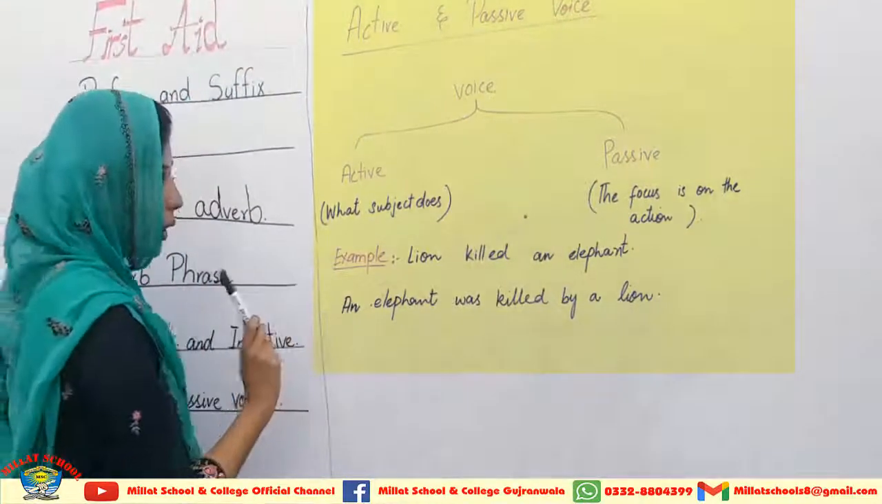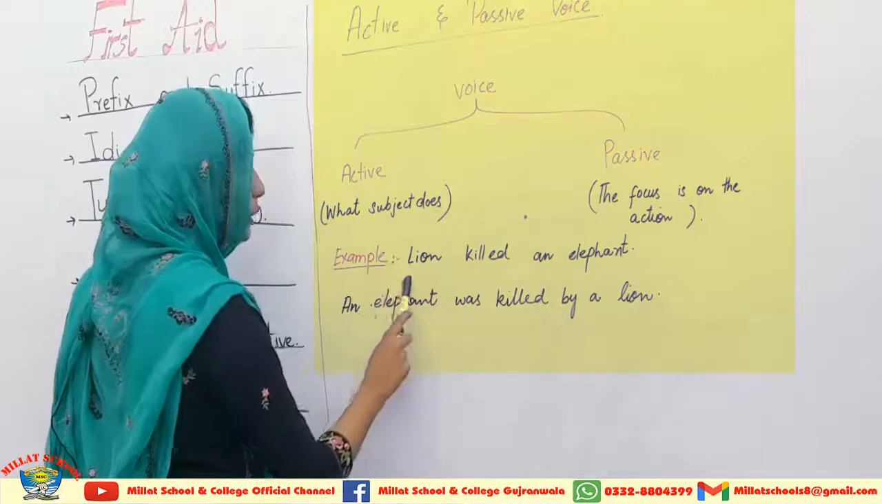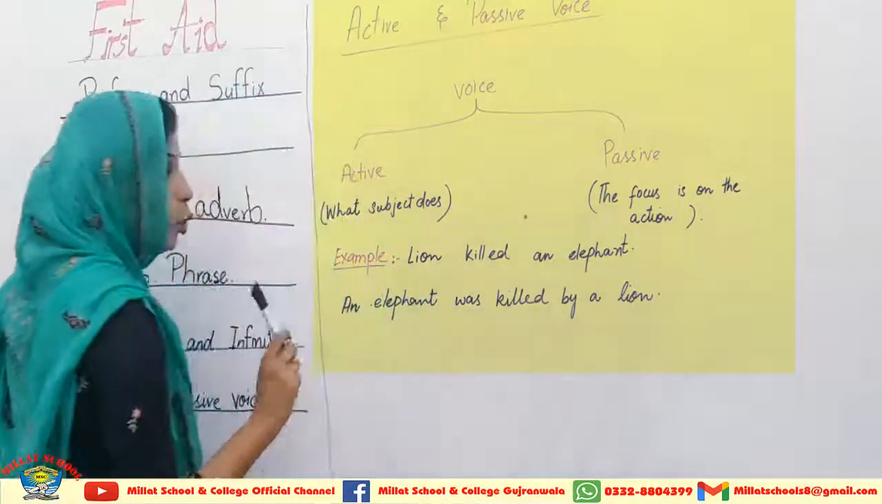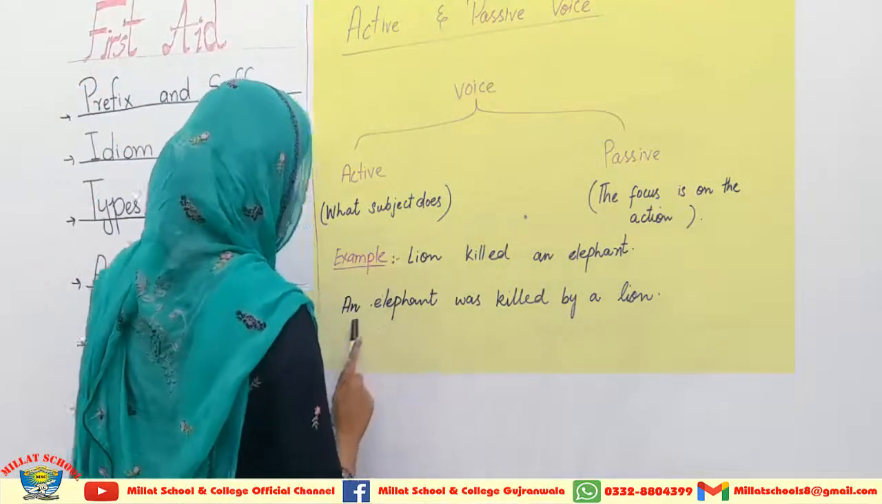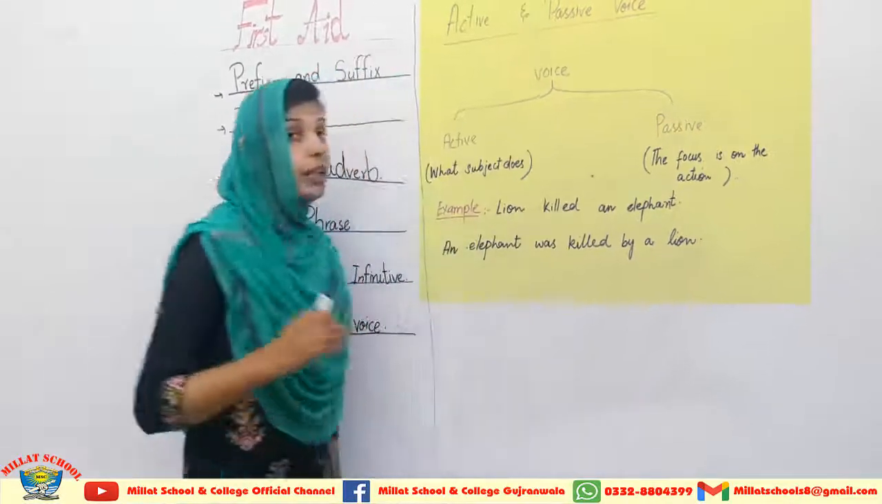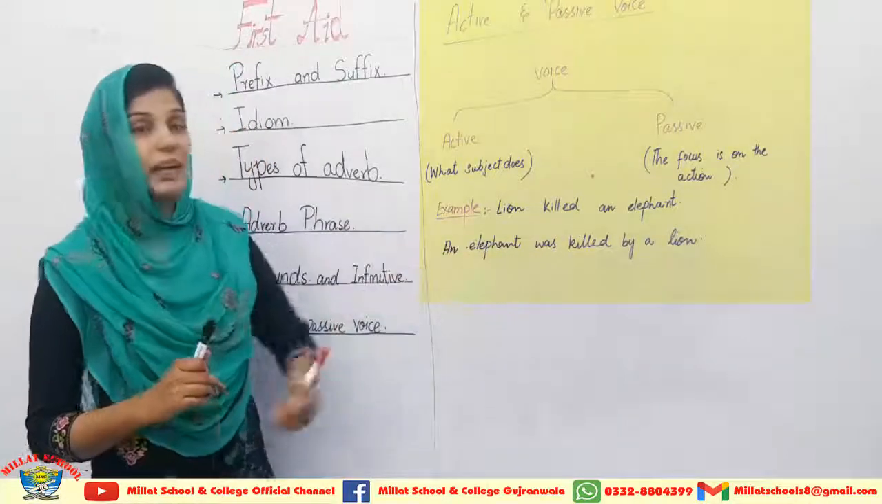Example is over here. Lion killed an elephant. Here the focus is over the subject, that the lion has killed an elephant, but now I am going to shift the focus towards a word. How will I shift it? An elephant was killed by a lion. So this is the way in which we change the active sentence into the passive sentence.